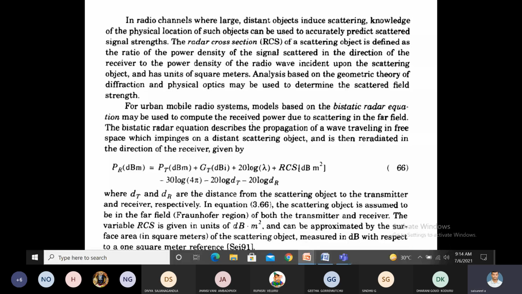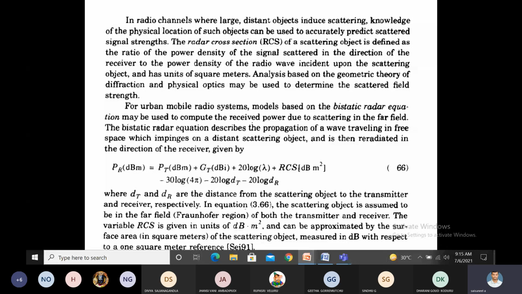But for the calculation of losses, we must check what the surrounding objects of the rough surface are also. That's why we are going for the radar cross-section model. The radar cross-section model is used to calculate the exact physical location of such rough surfaces, and using this model we can accurately predict scattered signal strengths.